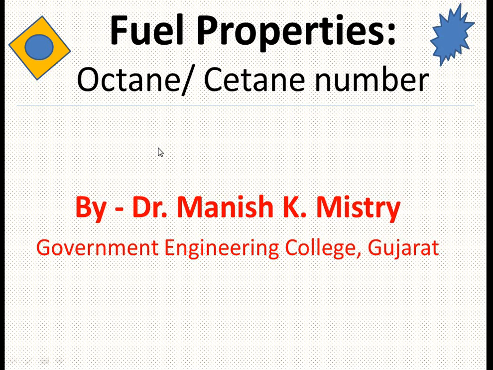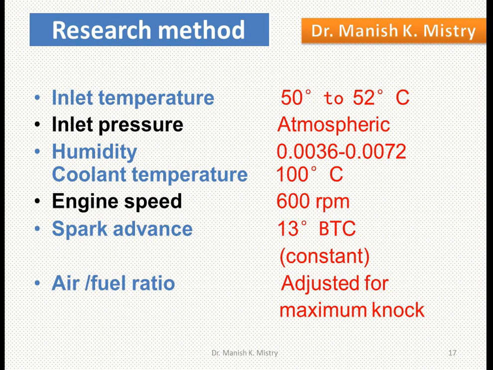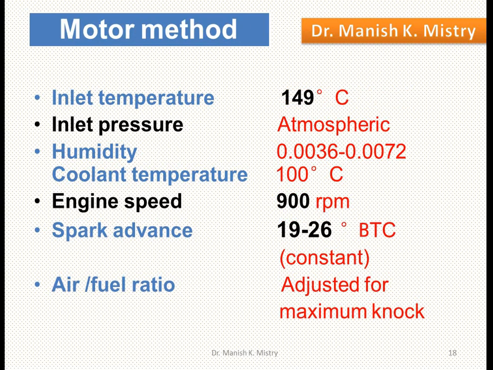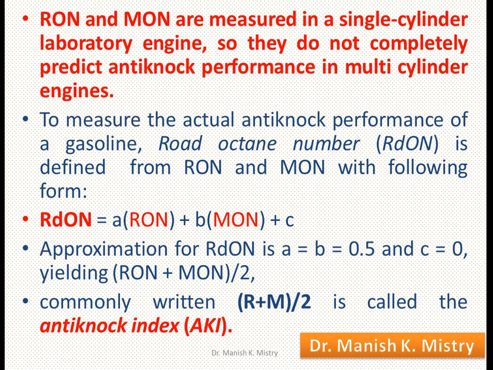Today we are going to discuss the additive alcohol and cetane number. We already discussed the octane number. Octane number indicates the percentage of isooctane in the fuel, and isooctane has the octane number 100 and N-heptane 0. We already discussed two different methods, the research method and the motor method, and I also defined the anti-knock index in the last lecture.